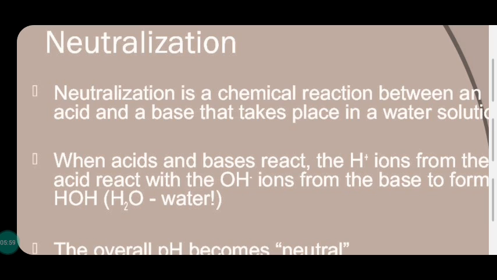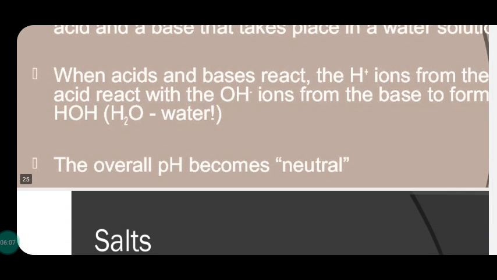For example, HCl plus NaOH. Products are NaCl and H2O. The overall pH becomes neutral. The pH of the solution is neutral, means pH 7.